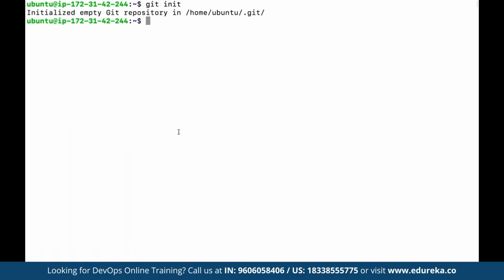Git is predefined and available in Linux. So to start using Git, we can define git init, and then we can start using all the common commands available under Git as part of VCS for any kind of changes that you want to make in the given directory.